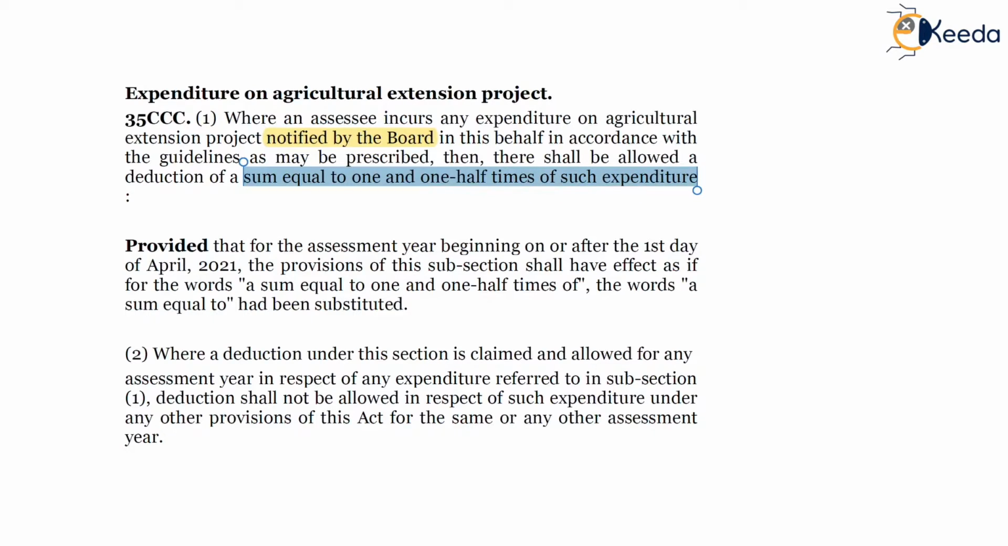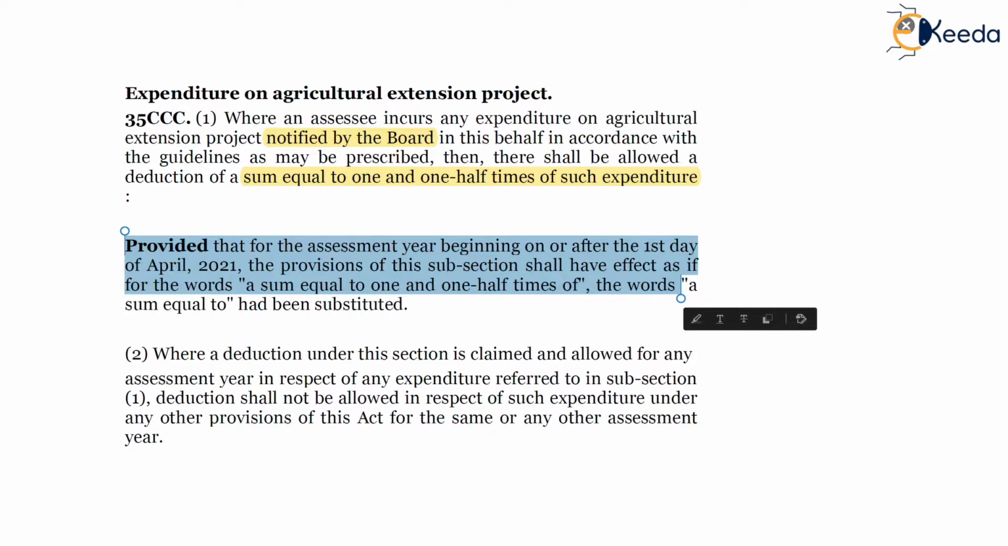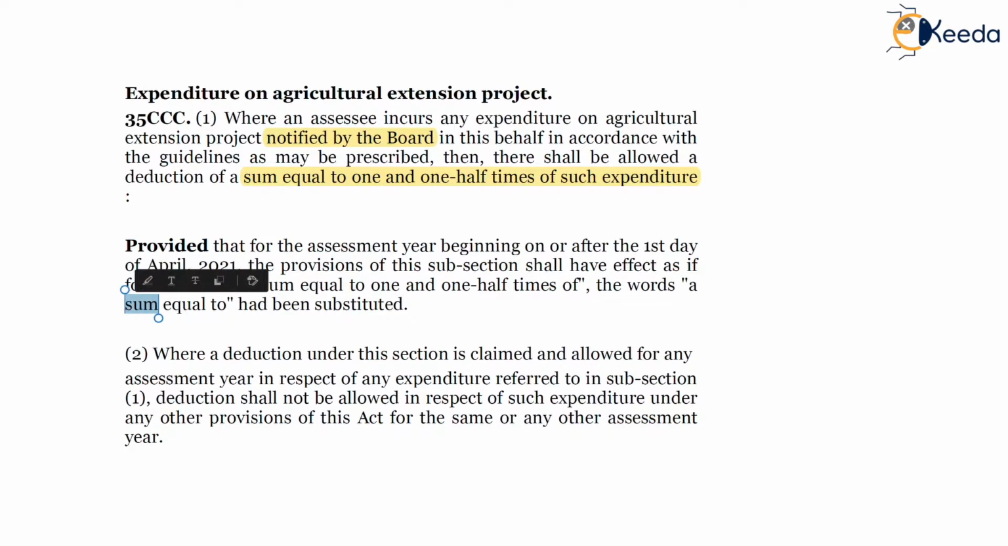such expenditure, provided that for the assessment year beginning on or after the first day of April 2021, the provisions of this subsection shall have effect as if the words 'a sum equal to one and a half times of' had been substituted with the words 'a sum equal to'. So sum equal to means the amount contributed, the amount paid as expenditure, will be allowed at 100% instead of 150% from assessment year 21-22.